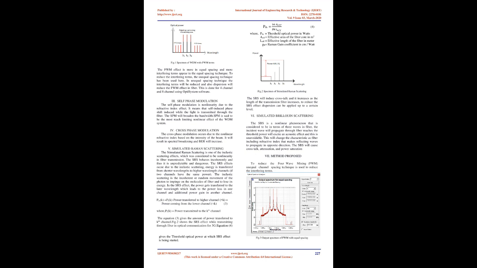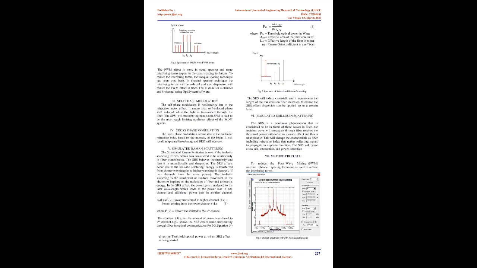When the input signal is fed into a fiber, it can mix and form new terms of different and same wavelengths, which are given by equation 1, and the number of new terms that arise is given by equation 2, where N is the number of channels used. The FWM effect is shown in Figure 1. Fig. 1: Spectrum of WDM with FWM terms.